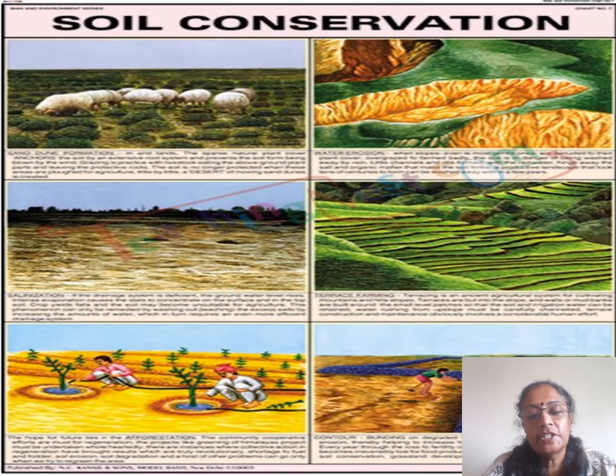Here are some images which will give you a better understanding about how we can conserve the soil. For example, how terrace farming can be done, how bunds can be built across the farmlands, or how grazing can be stopped. All these pictures or images will give you a better idea of how to conserve soil.